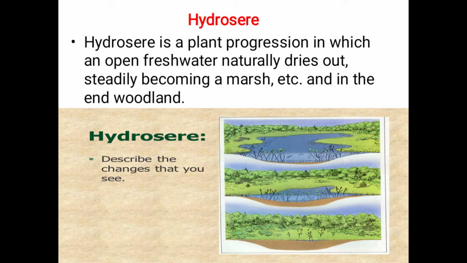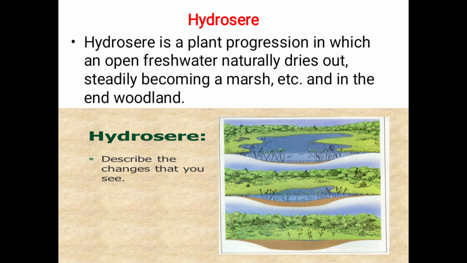Hydrosere. Hydrosere is a plant succession in which an open freshwater body naturally dries out, steadily becoming marsh, and in the end woodland. Hydrosere means nothing but the drying of the water.